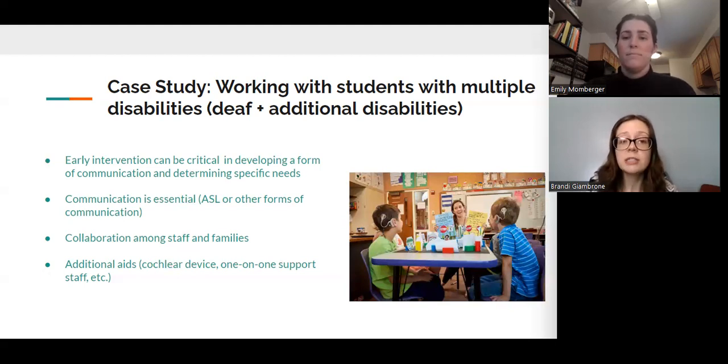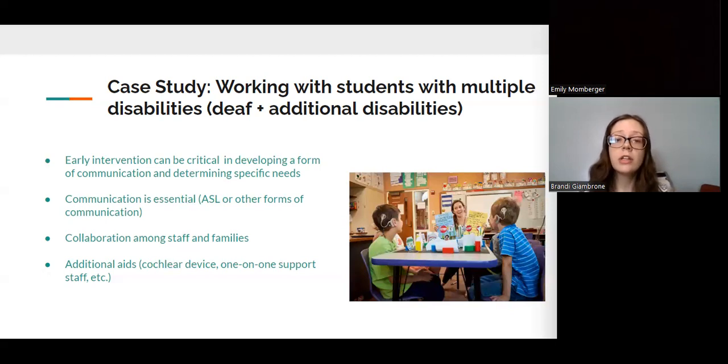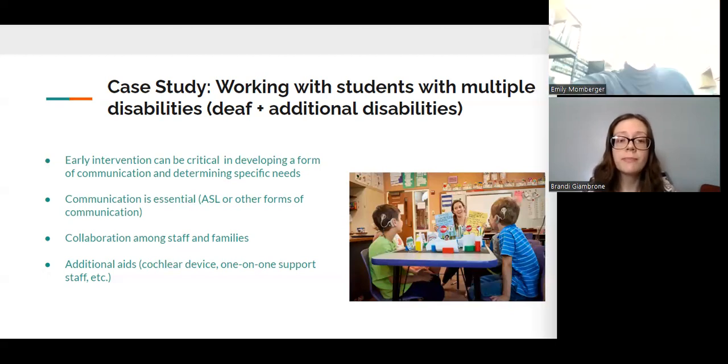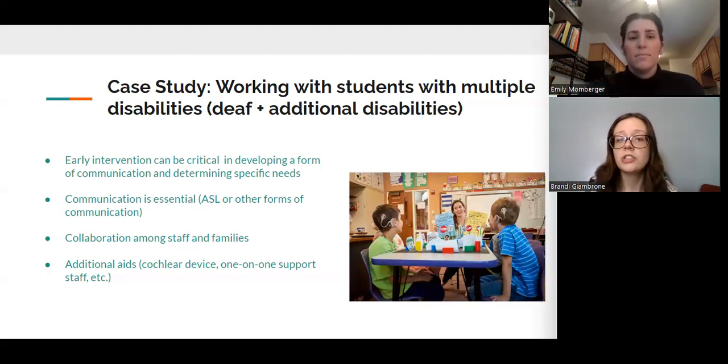Teachers, parents, and specialists must work together to decide what is best for the student. When determining educational placement for a student with multiple disabilities, the student's needs must come first. A question is whether the learning environment suits the needs of the student, and if not, how can we better meet their specific needs? Students who are deaf and have multiple disabilities may require additional aid, such as support staff or a hearing device, in addition to the other disabilities that they may have.